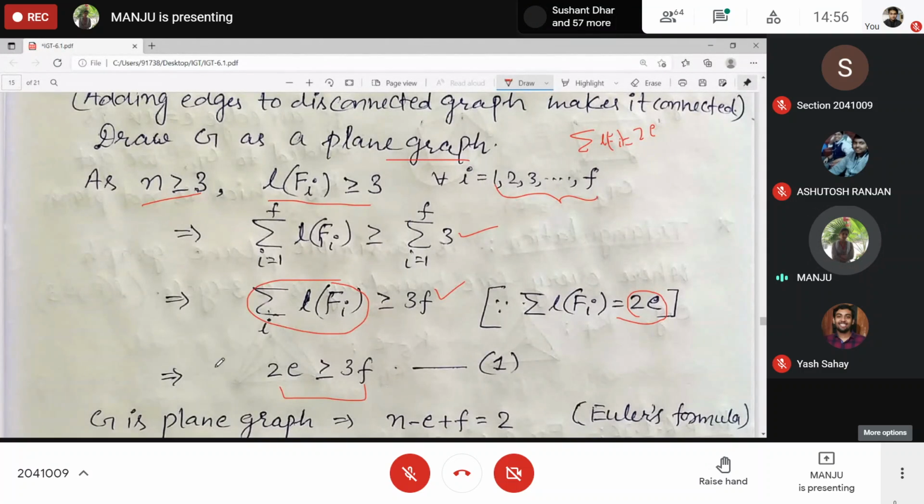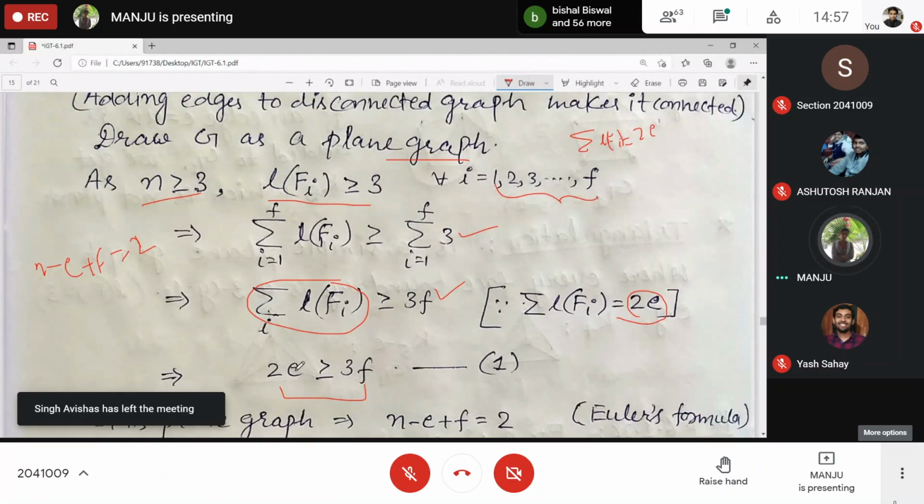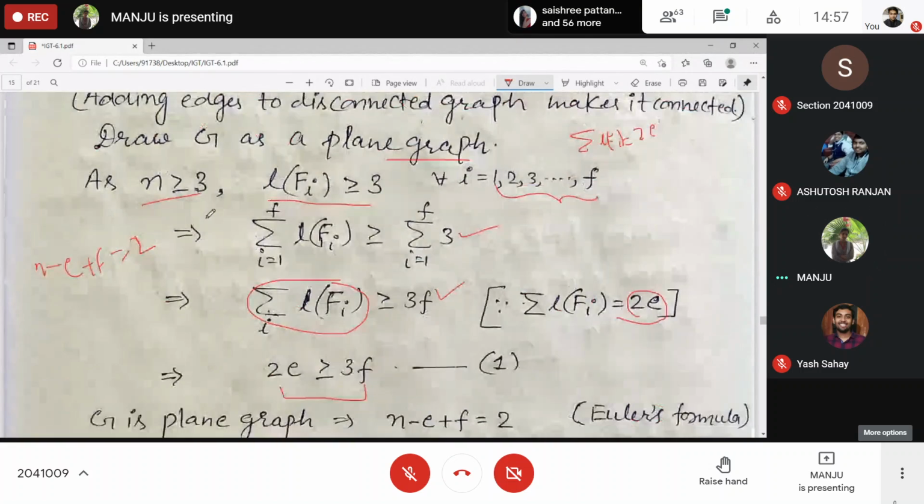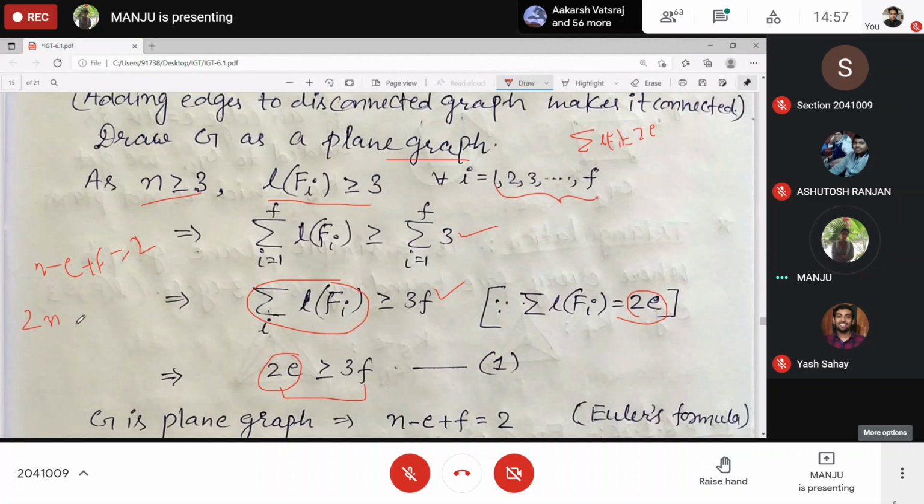Now, G is a plane graph, so Euler's formula holds, right? So n minus e plus f is equal to 2, Euler's formula. And we want to find the value for 3f or 2e. We want e and n terms, right? So multiply 3 throughout this one. What do you get?